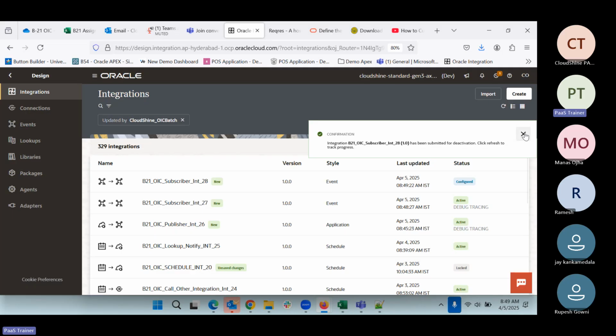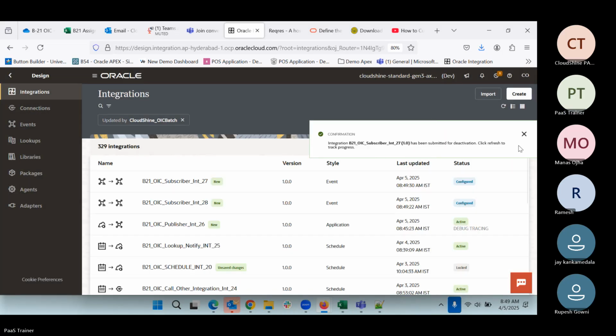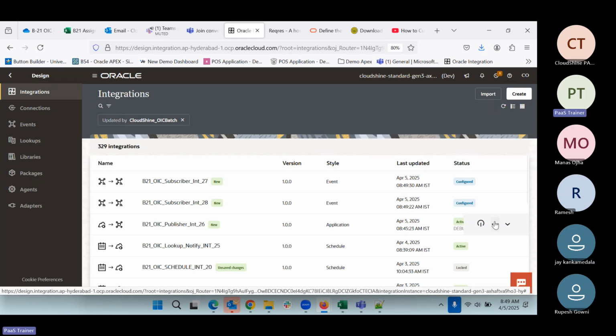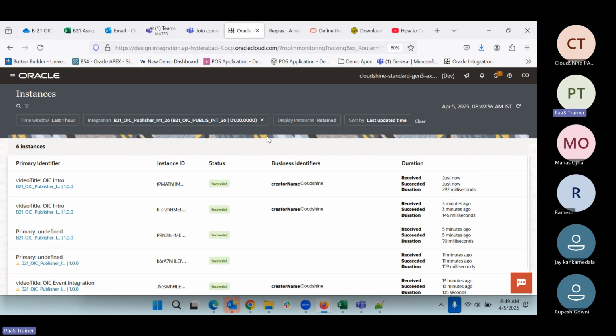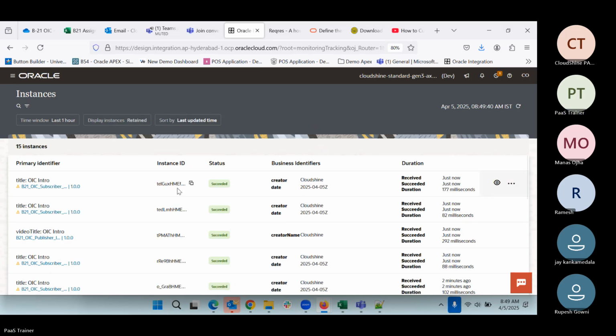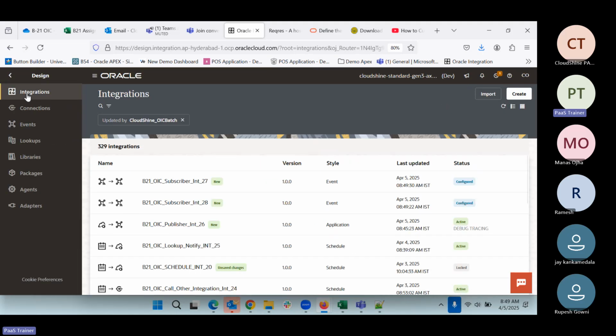So it has submitted, it got deactivated and deactivated. Now if we come back to the track instances again, I hope it got deleted, that track instance. OIC introduction, OIC introduction. Okay, so I think we need to see what that one is. I don't think that is what I was seeing. So maybe I will check and let you know what is the meaning of that delete checkbox, because earlier that feature was not there. In the recent release only this feature came.